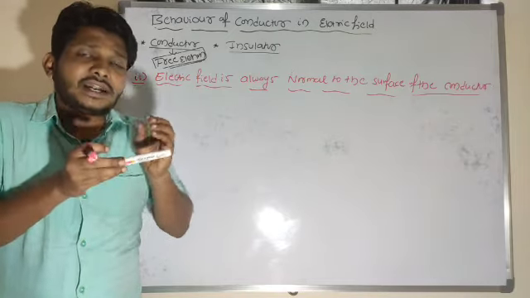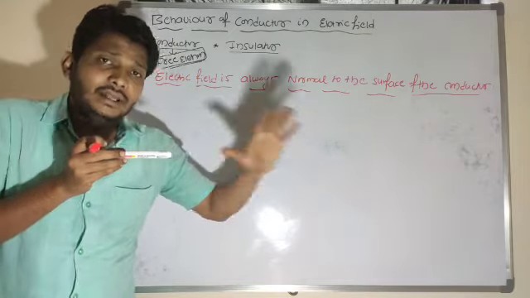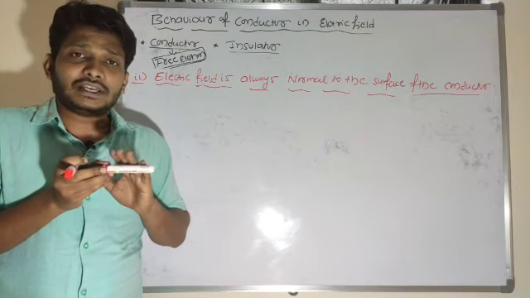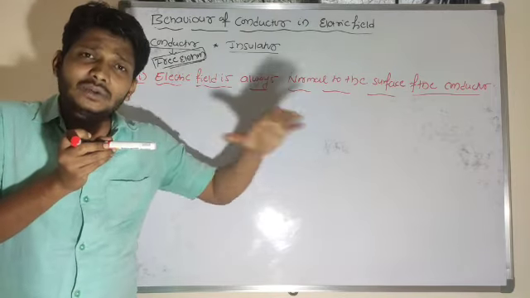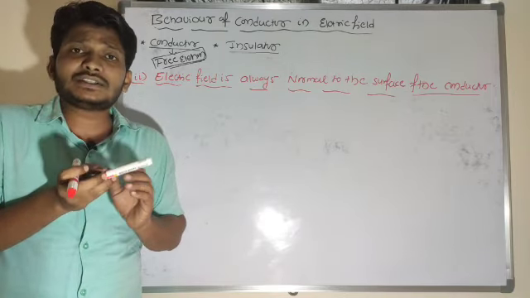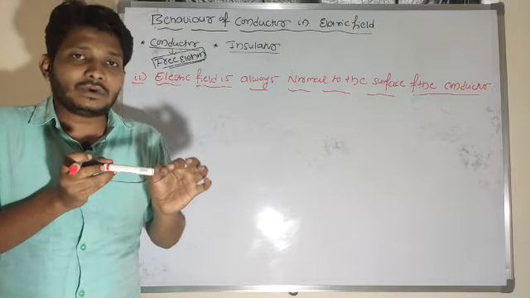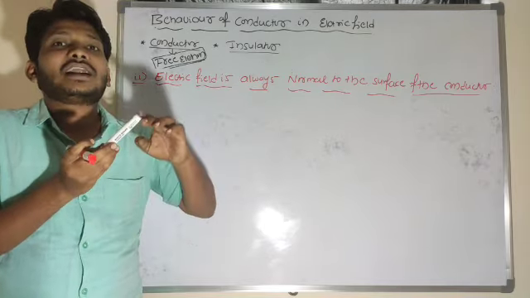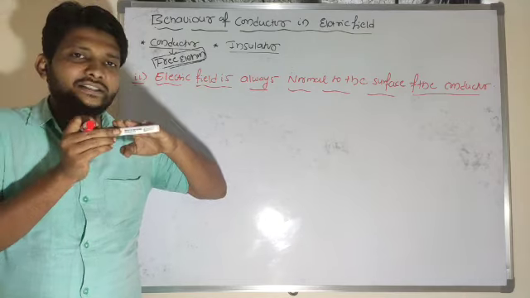If the electric field line is along the direction, meaning the electric field is parallel to the conducting sheet, then what happens here? Suppose the electric field lines are tangent to the surface. Tangent means nothing but what?